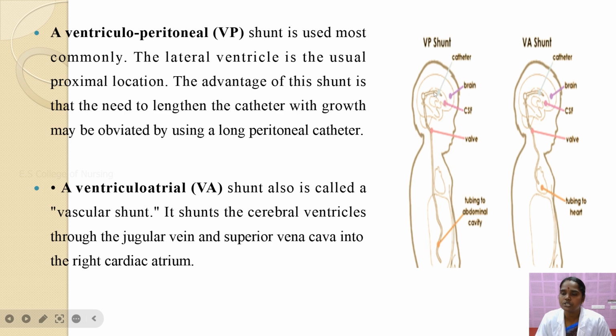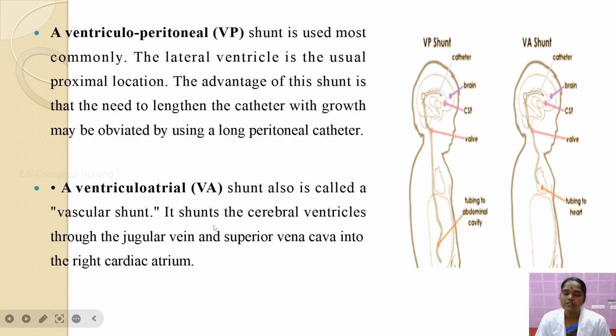The catheter is introduced into the ventricle, observing the CSF fluid. After observing the CSF fluid, the tubing goes to the abdominal cavity. The shunt is produced by the catheter. The catheter has a proximal location, that is, most commonly the lateral ventricle is the usual proximal location. The advantage of this shunt is that the need to lengthen the catheter with growth may be obviated by the long peritoneal catheter, which runs from the ventricle to the abdominal cavity.